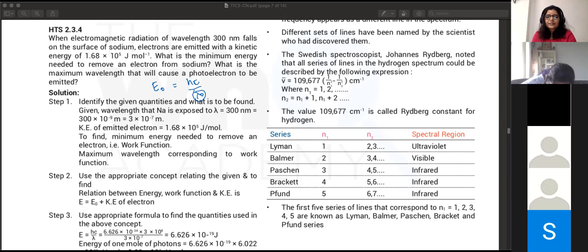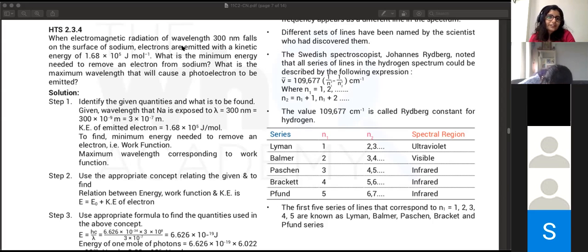It's all completely contextual, Rishit. If you're given frequency, then you use h nu naught. If you're given that the threshold wavelength of sodium is this much, and asked to calculate the kinetic energy, then you use lambda naught. Depending on what is given and what you need to find out, you use it at that point.